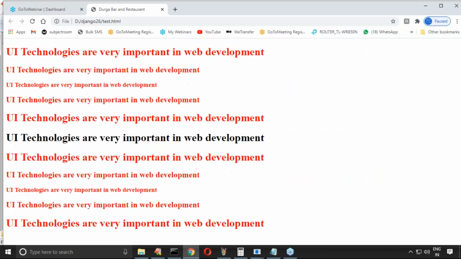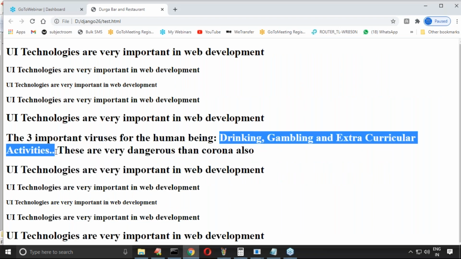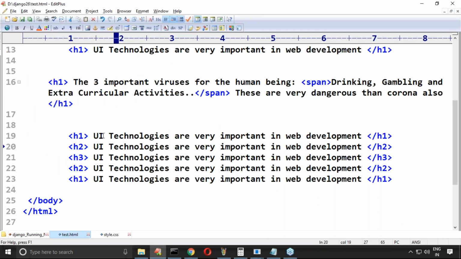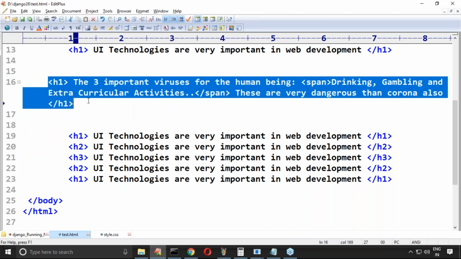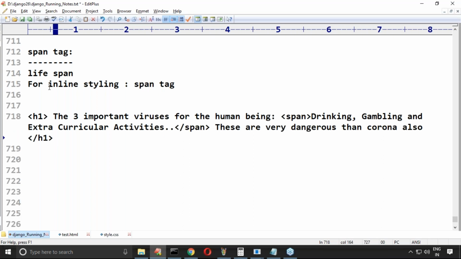Now see this one, which part by default is going to be styled? Only this particular thing. Are you seeing inline styling? Here multiple tags are not there. If I want to style a particular portion within a tag, then we require to go for span. Are you feeling comfortable? What is the purpose of the span tag? For inline styling, happily we can use a span tag.